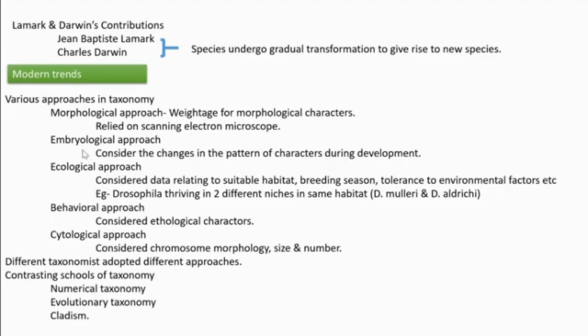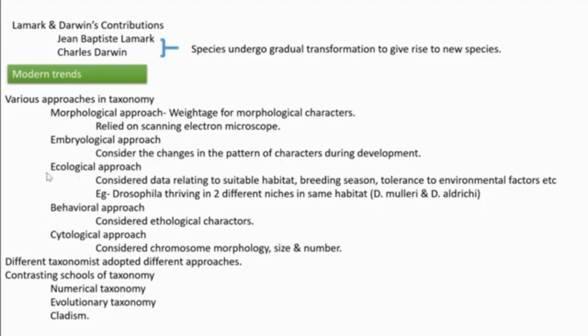As the organism develops, in what pattern its characters change, by considering those embryological aspects, they classify organisms. That's the embryological approach.